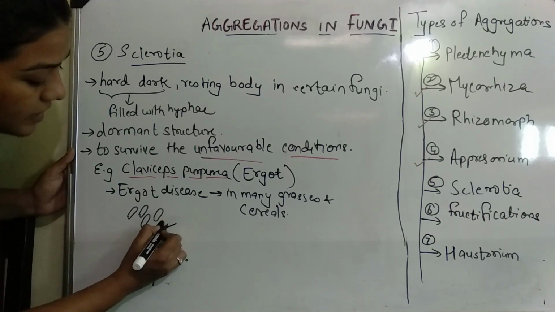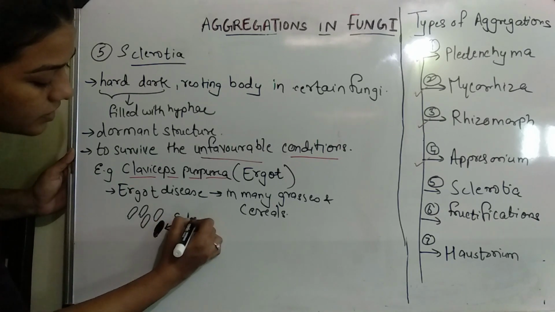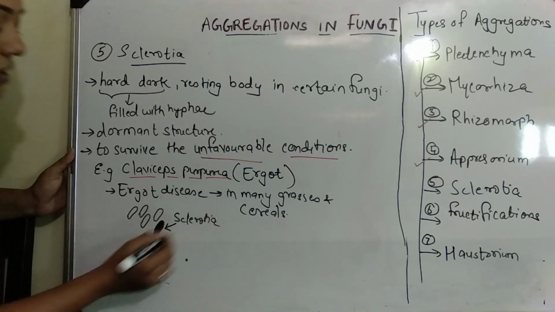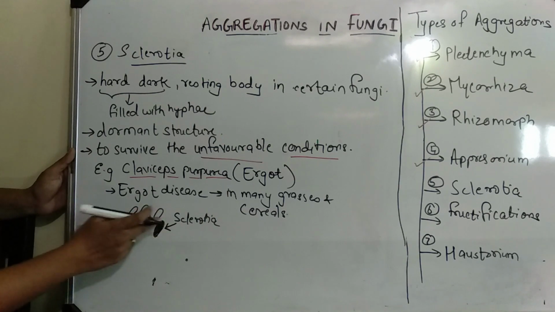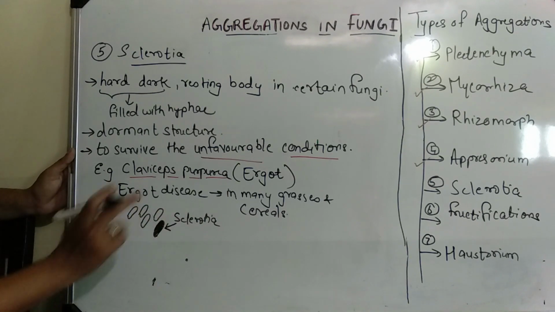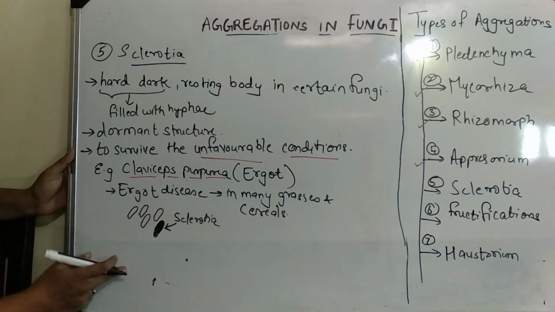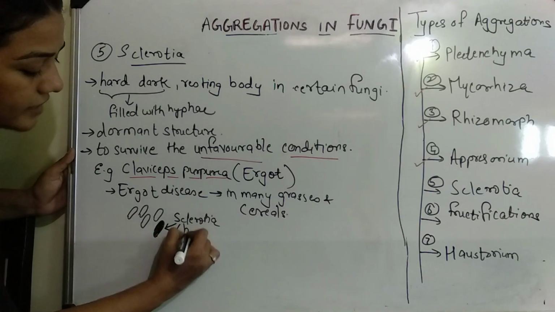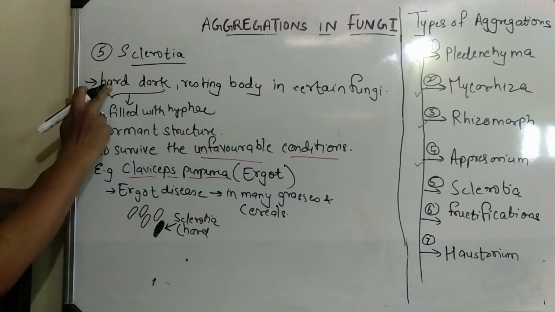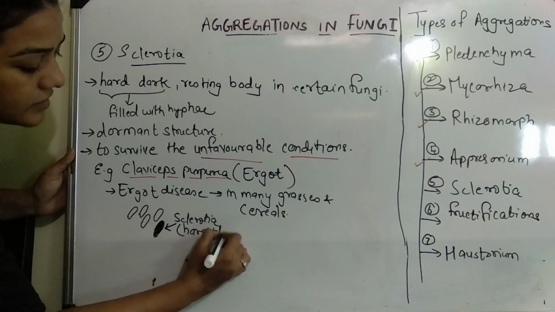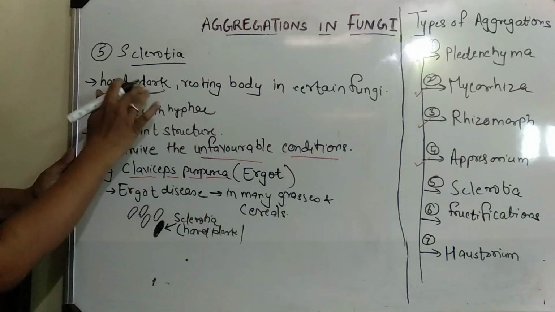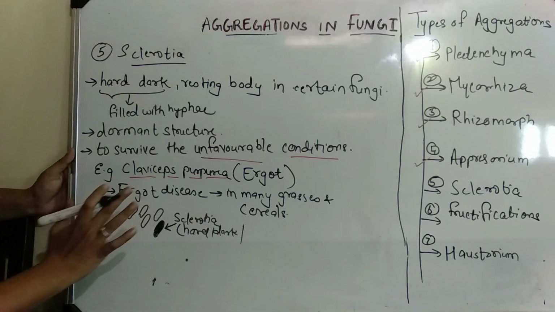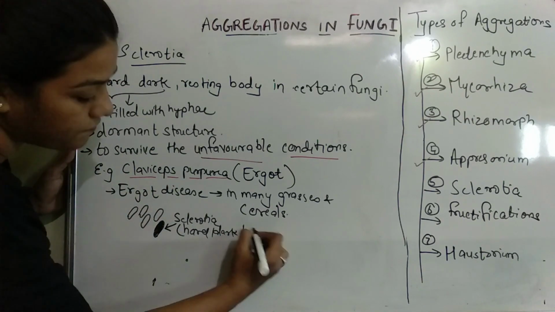So this completely dark wheat grain that you can see is actually a sclerotia, which is a hard structure, as I had mentioned earlier, a dark structure, and also a resting body which is filled with hyphae.